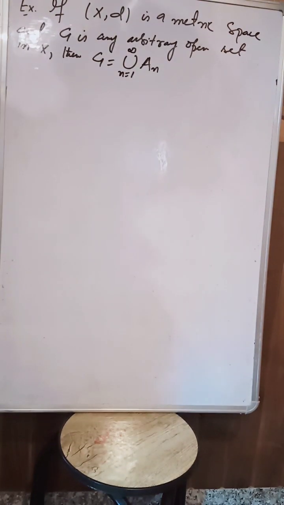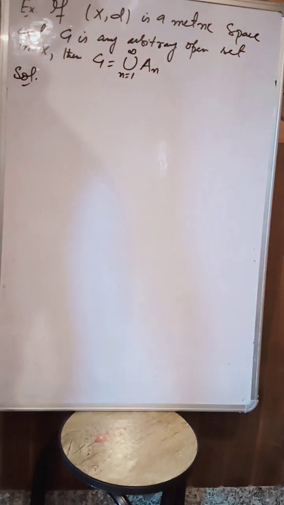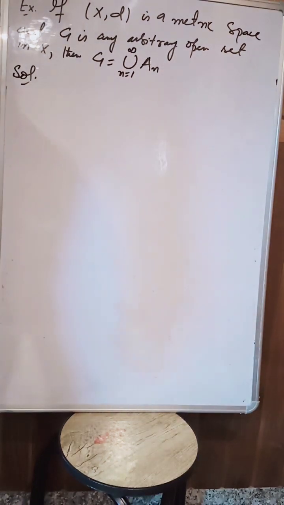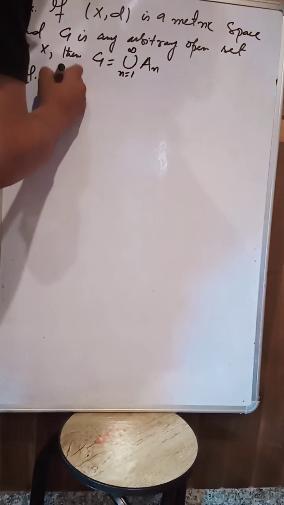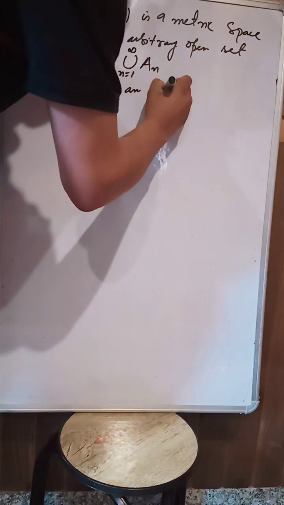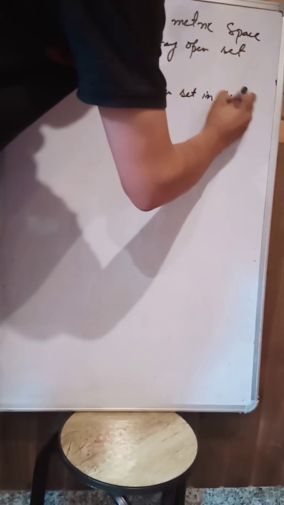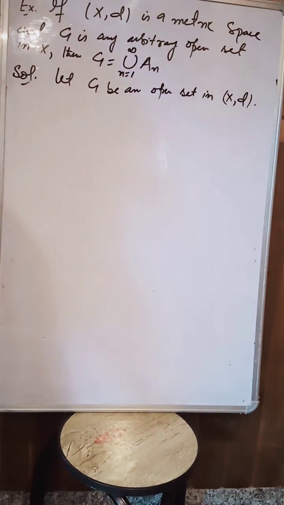So that means if we take any arbitrary metric space and take any arbitrary open set from that metric space, then that open set can be written as a countable union of closed sets. Okay, so let us write down the solution of this exercise. Let G be an open set in (X, d), in any arbitrary metric space.